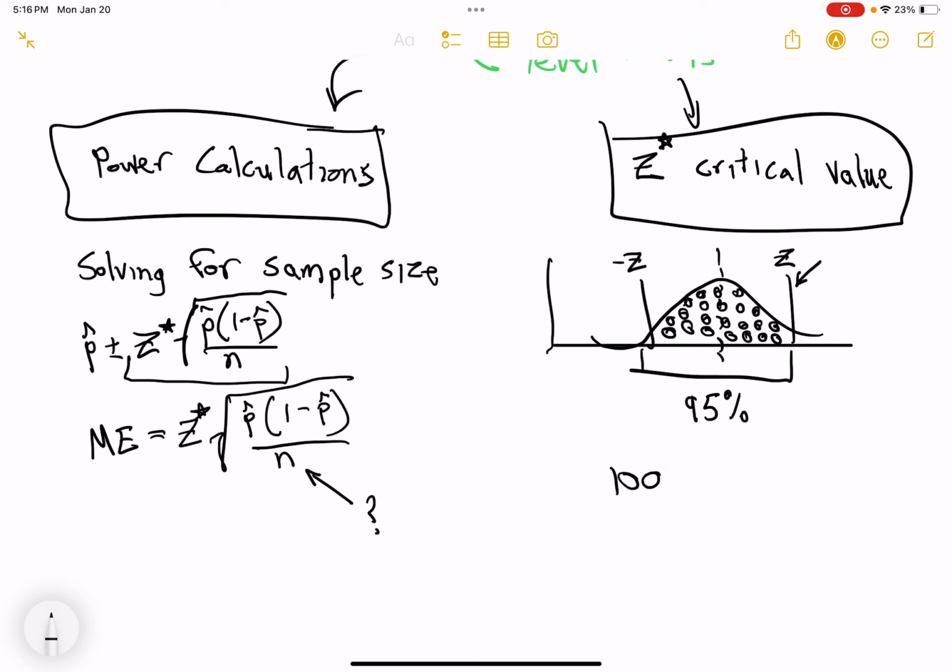Well, first I do 100 minus the confidence level, which in this case yields 5. Now that 5% is going to be on the left and on the right equally of my normal distribution, so it's actually going to be 2.5% on either side. You might remember this from class. If the middle 95% is what we're pulling from, we know 2.5% we're not pulling from is on either side.